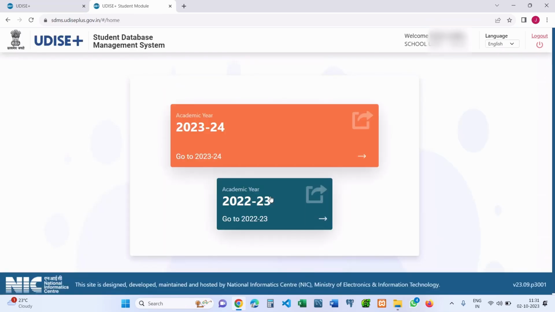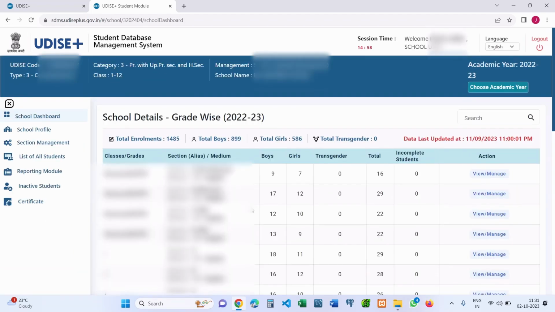After logging in, on the home page, two academic years will be displayed. One is for academic year 22-23 and the other is for academic year 23-24. In the academic year 22-23, all the student data that we have collected and entered during the academic session 22-23 will be displayed.